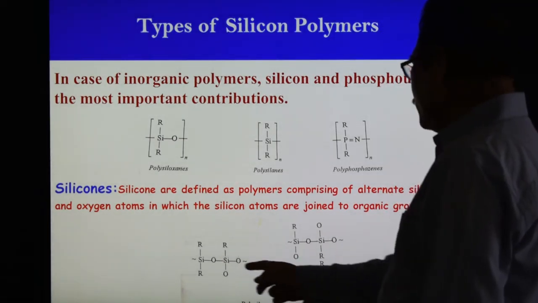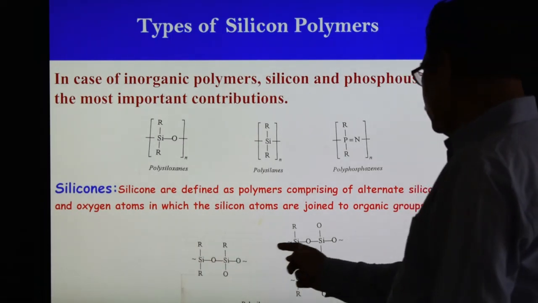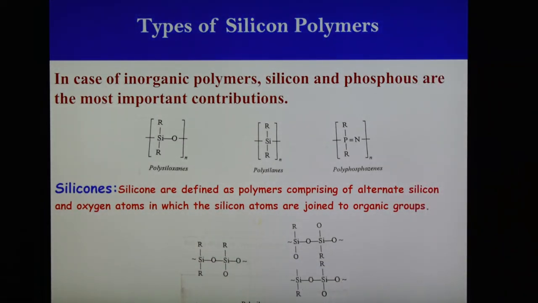So these are equivalent, and silicon and oxygen can be joined in all these cases. Different structures and different arrangements are shown here. In this way silicones are formed, consisting of alternate silicon and oxygen atoms in the chain. So these are examples of silicones. We have discussed what polymers are, what the types of polymers are, what inorganic polymers are, and the silicon and phosphorus polymers, and now the main part is silicones, polymers which contain alternate silicon and oxygen atoms.